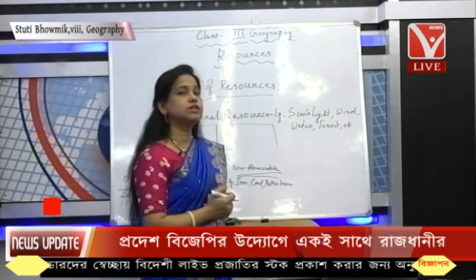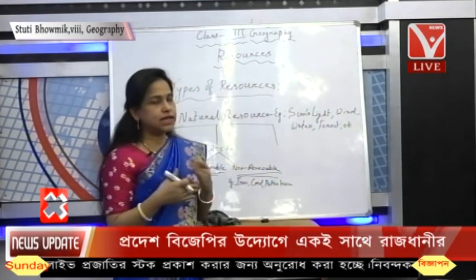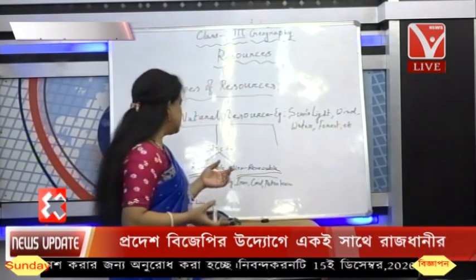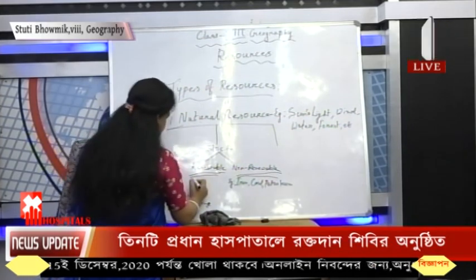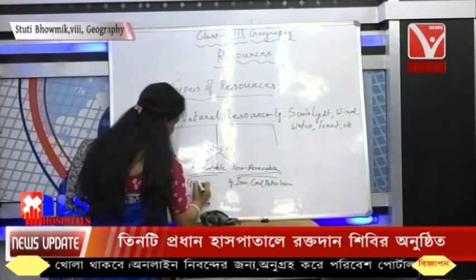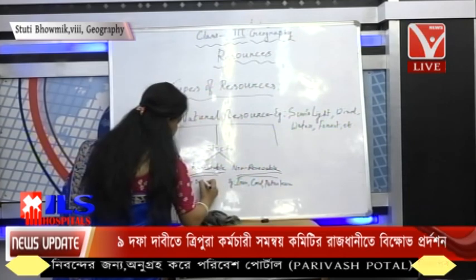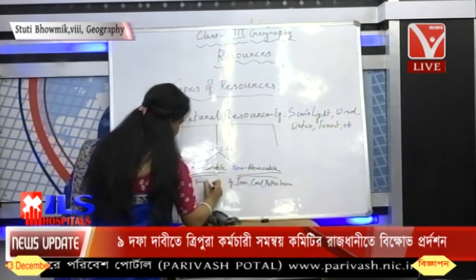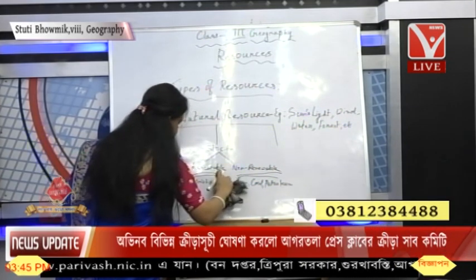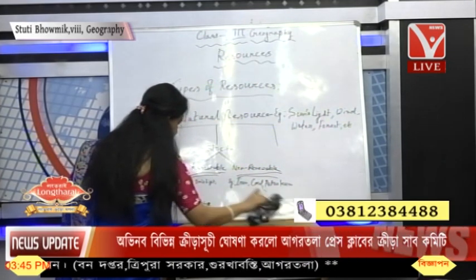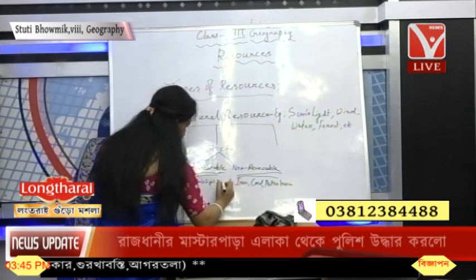What are these renewable resources? When we get it again and again, that is a renewable resource. Now let's take the example of that. The example of renewable resource is sun's light, that I have already discussed. Then sun's light, then we have wind, okay.